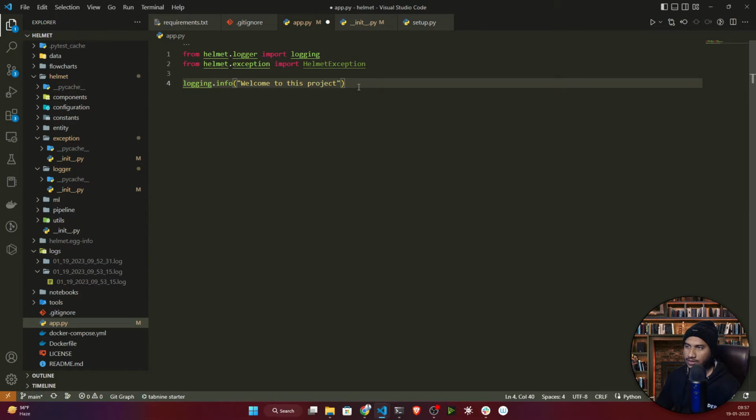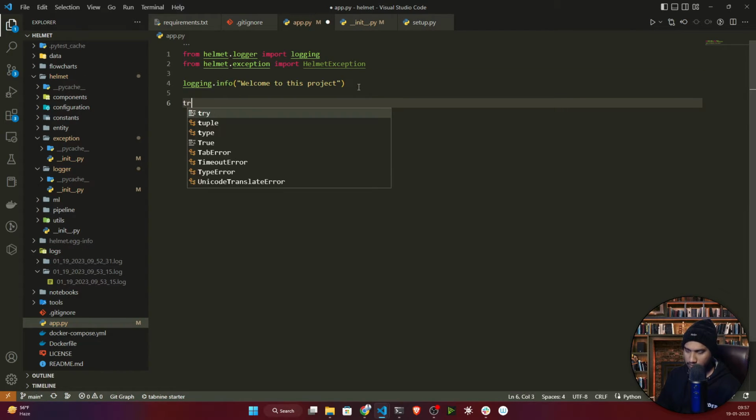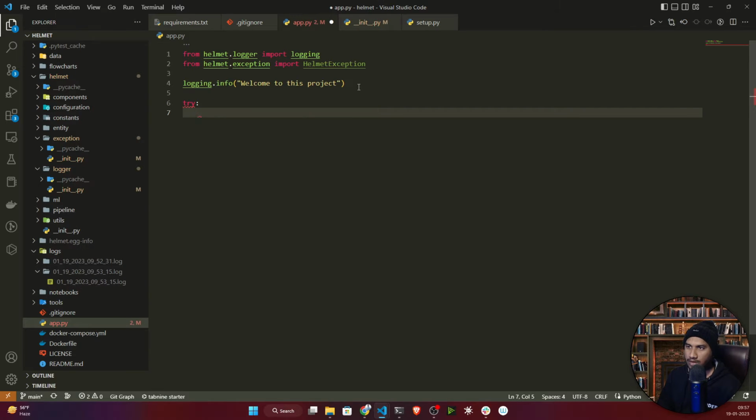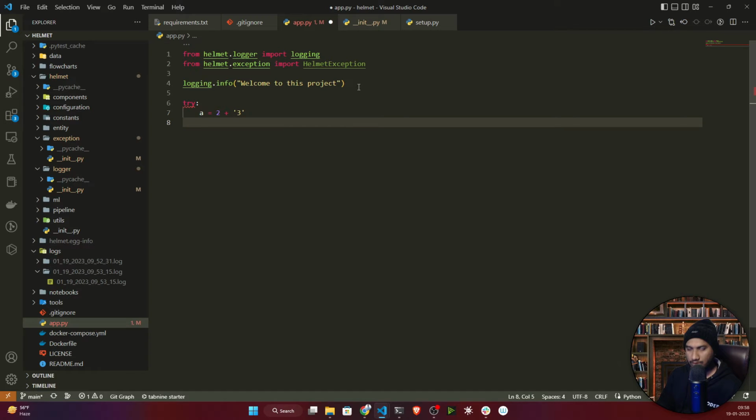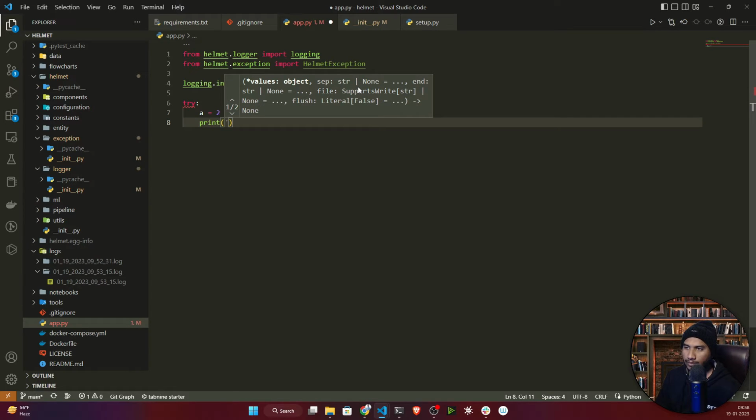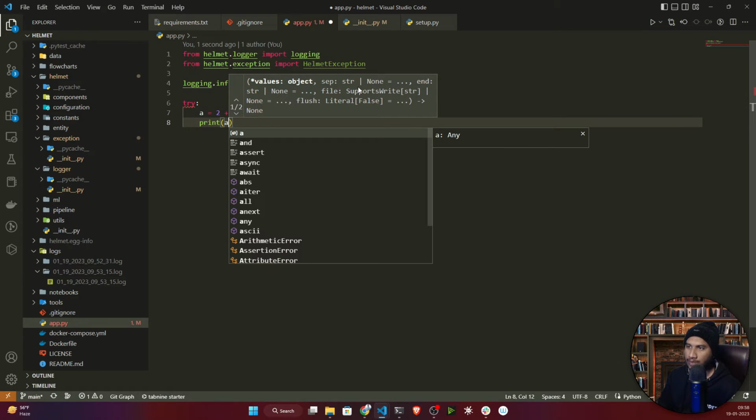Okay, now let's try to make a mistake here. So I'll just write try. Here I will write a equal to 2 plus, let's try to add using a string. So it will throw an error for sure, because we know we can't actually perform the adding operation of an integer with a string.